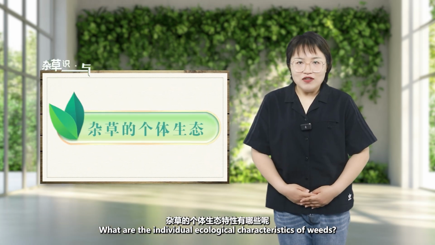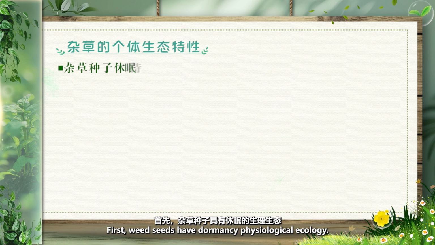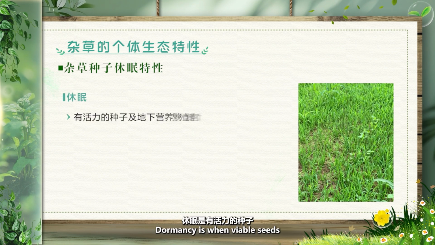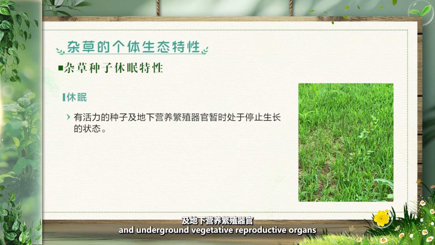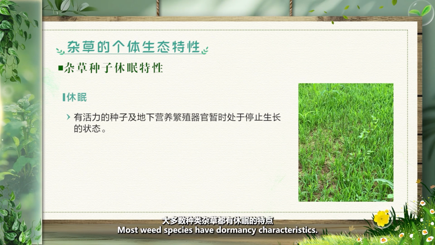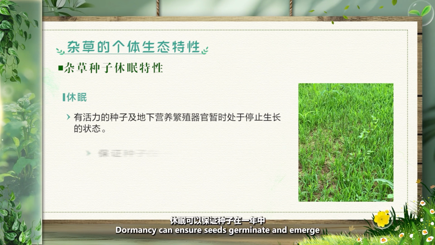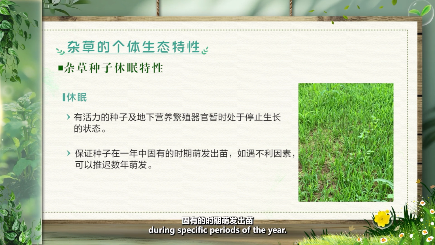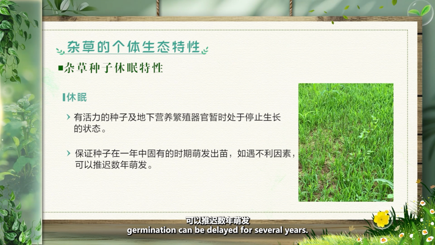What are the individual ecological characteristics of weeds? First, weed seeds have dormancy physiological ecology. Dormancy is when viable seeds and underground vegetative reproductive organs are temporarily in a state of stop growth. Most weed species have dormancy characteristics. Dormancy can ensure seeds germinate and emerge during specific periods of the year. If unfavorable factors occur, germination can be delayed for several years.